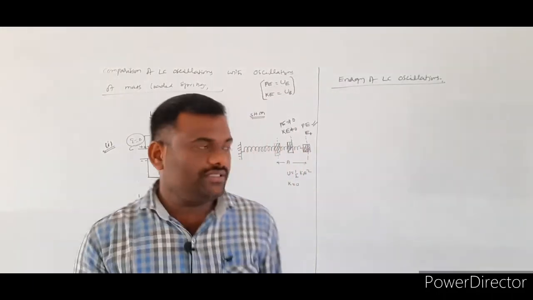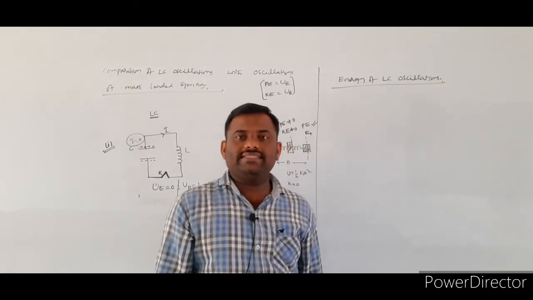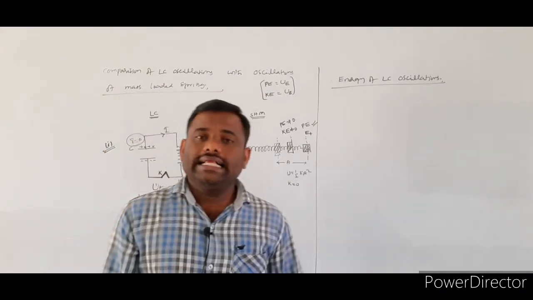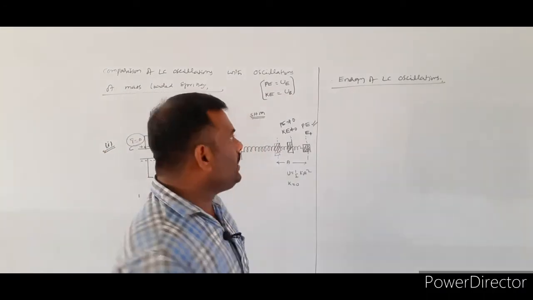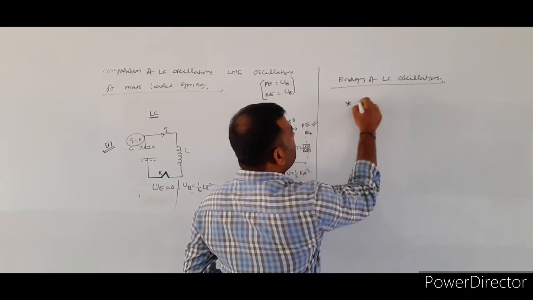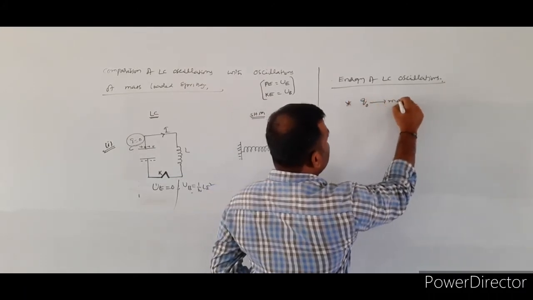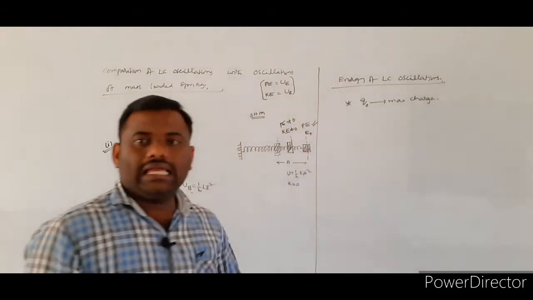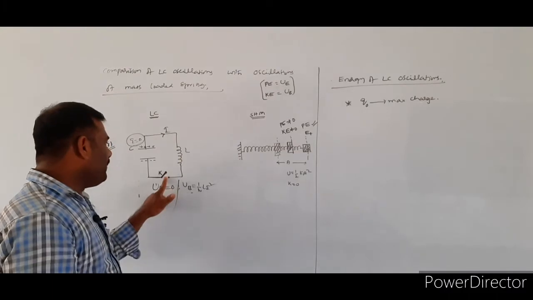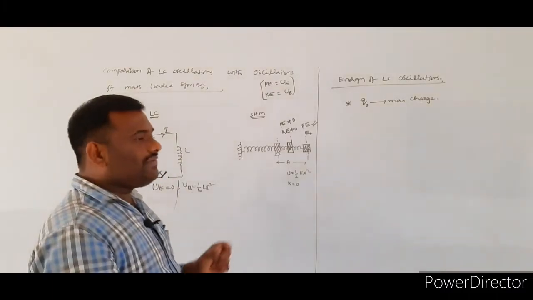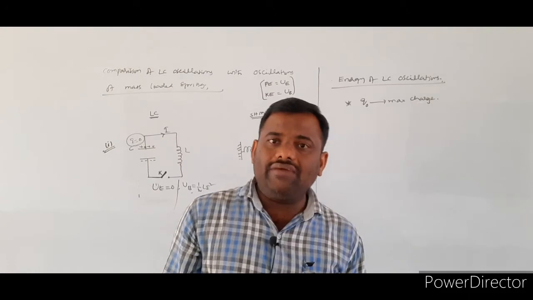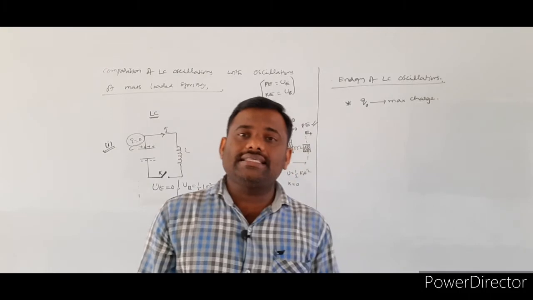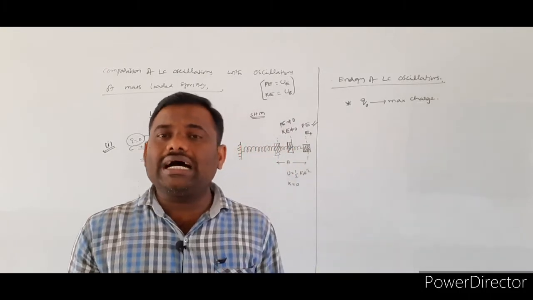Next concept, energy of LC oscillations. Already we said that in the case of LC oscillations, initially we assume there is a maximum charge stored on the capacitor plates whenever the key is open. Whenever the key is closed, the charge will be discharging from the capacitor plates. As a result, some electrical current will be flowing through the LC circuit.